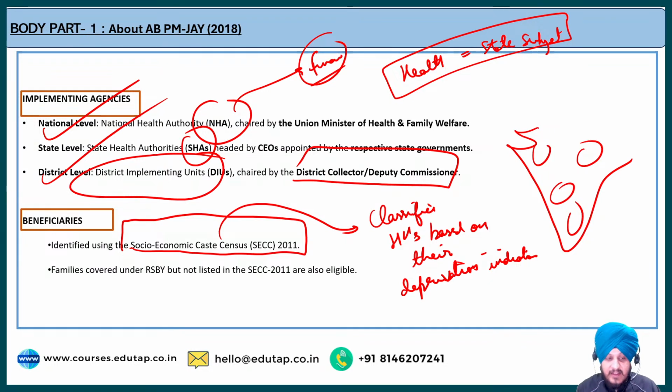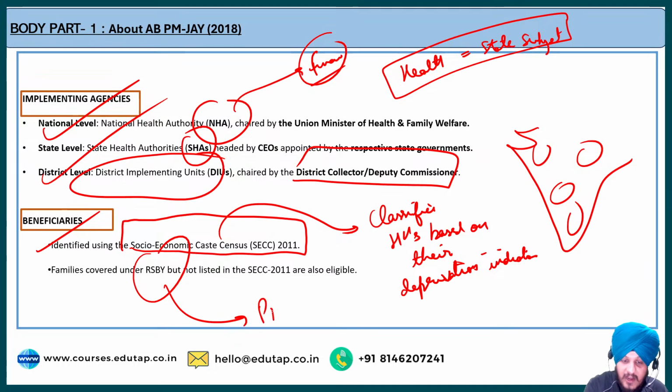Fine. Another thing is that when we talk about families who are already listed under the Rashtriya Swasthya Bima Yojana, because I told you that the Pradhan Mantri Jan Arogya Yojana was merged, integrated with Rashtriya Swasthya Bima Yojana, those families who are already covered under Rashtriya Swasthya Bima Yojana will automatically be added to the beneficiaries of Pradhan Mantri Jan Arogya Yojana also. Fine, they are also eligible for that. So I hope it is clear.